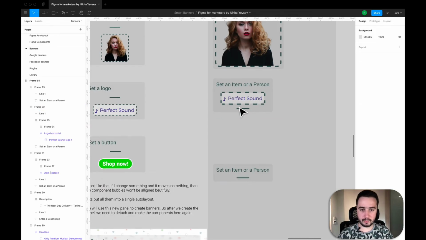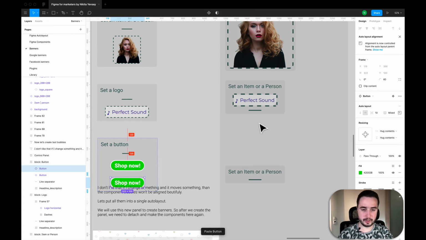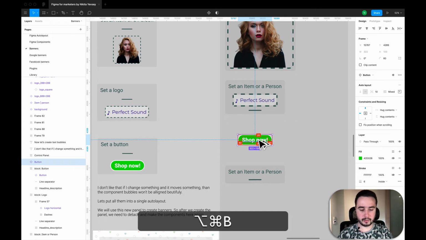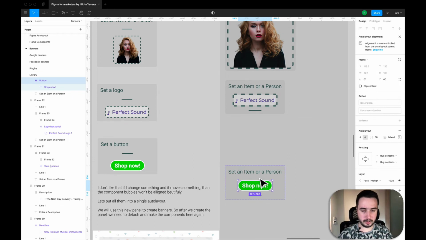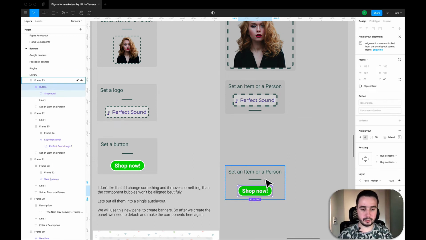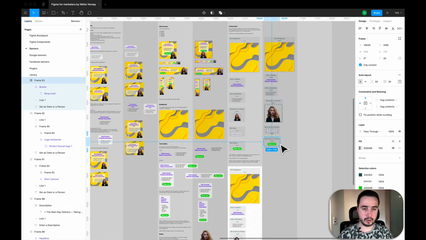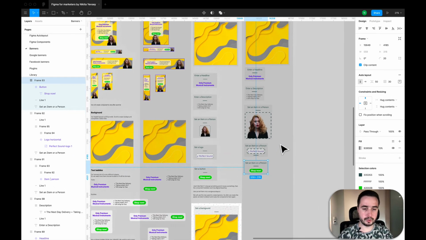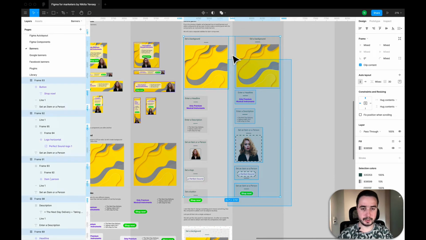Okay, and we have a button. I will copy paste button, create a new one, detach it, make it component, and paste over here, and I will press down arrow. Okay, we have a button. So actually we have all our controls, and now I will select all these components and frame this selection.